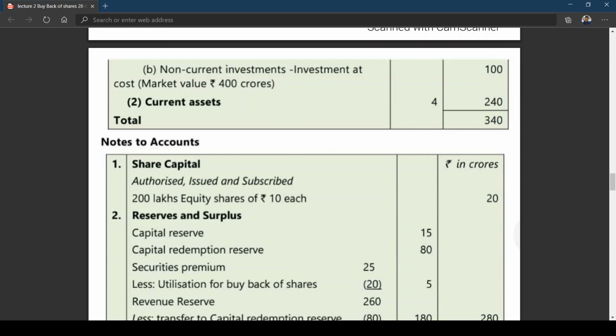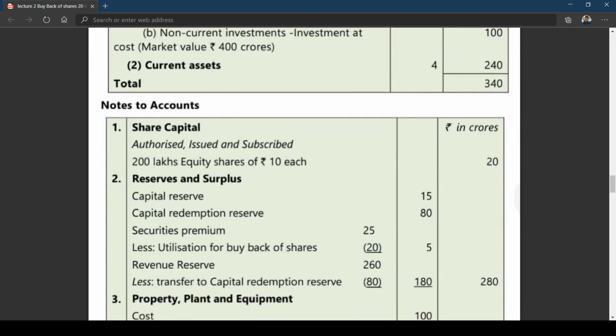Redeemable preference shares 75 crores, and that we have redeemed. Out of equity shares, there's a buyback of how many equity shares? 50 lakhs. So what is the balance of equity shares? I think that is to be shown here. So 200 lakhs equity shares of 10 rupees each, which is coming to 20 crores.